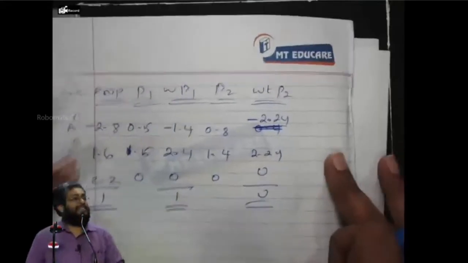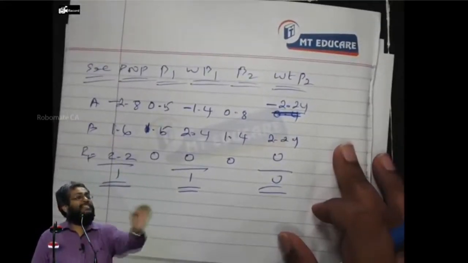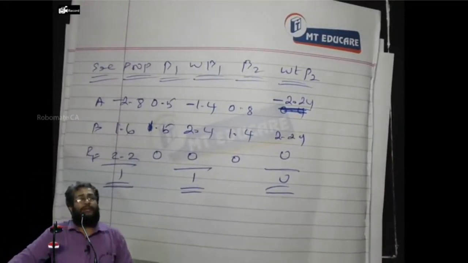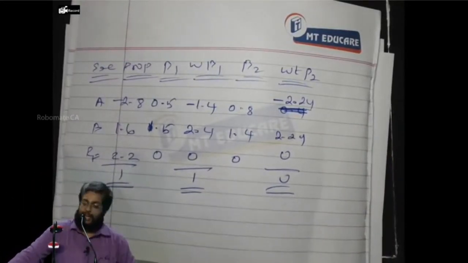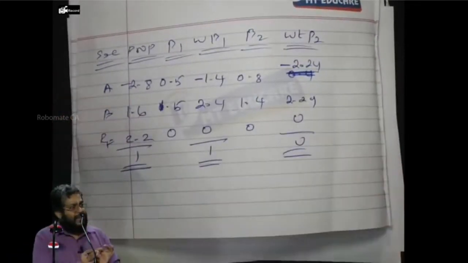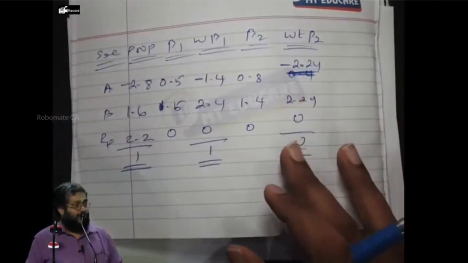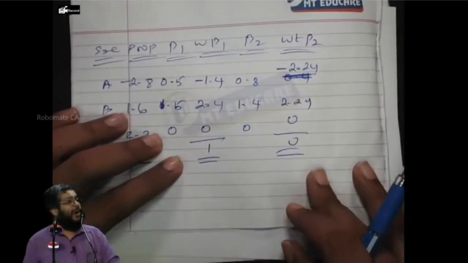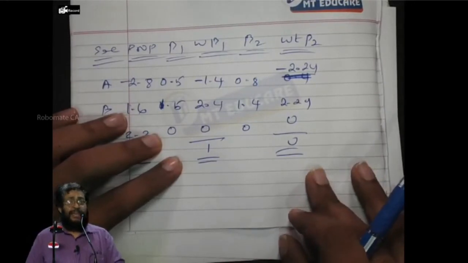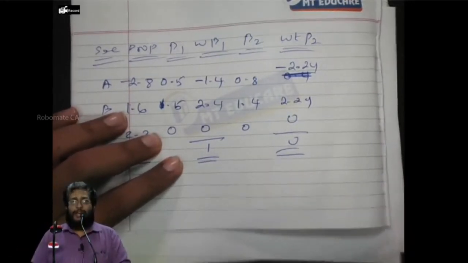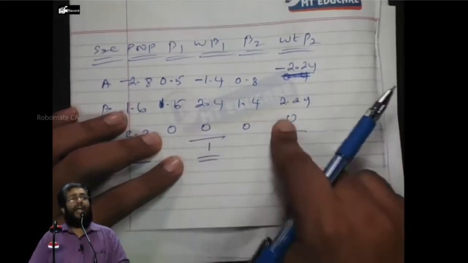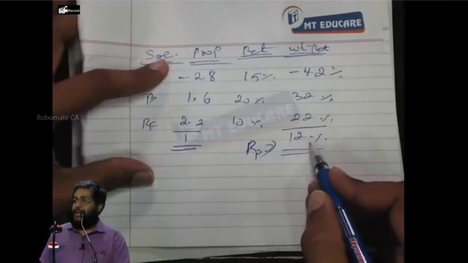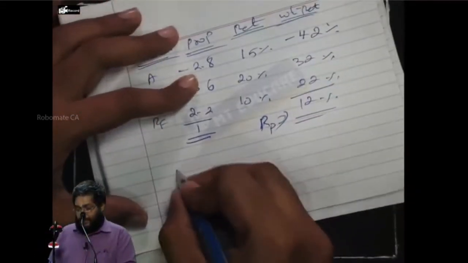In this sum, understand that factor 1 is GDP and factor 2 is interest. I have constructed a portfolio which has 1 beta to GDP and 0 beta to interest. That means the risk premium this portfolio gives is only for GDP and not for interest. Yes or no? That means this portfolio return is how much percentage? 12%.